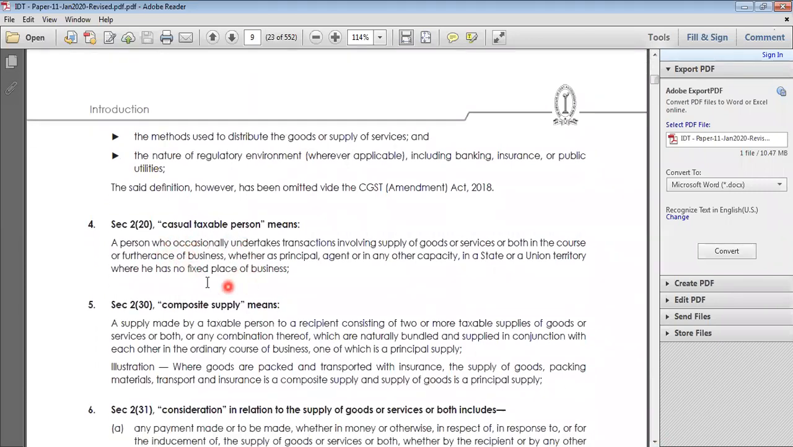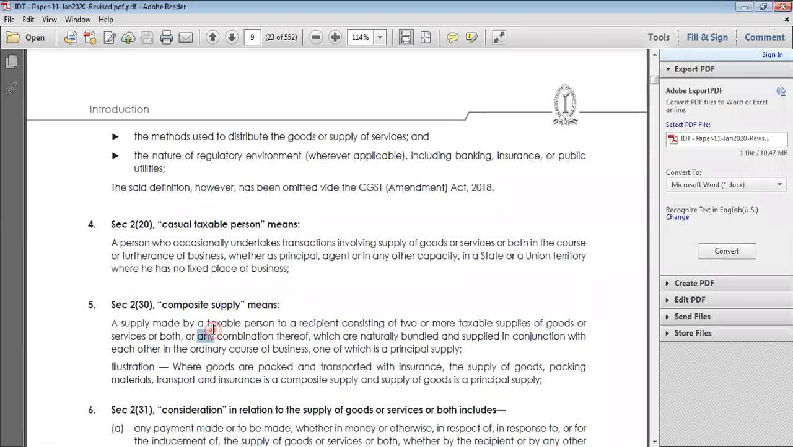Next, we are also discussing casual taxable person, which we already discussed. Number one, they don't have any place of business, no fixed place of business. If you see in this word, no fixed place of business. So they don't have any fixed place of business.